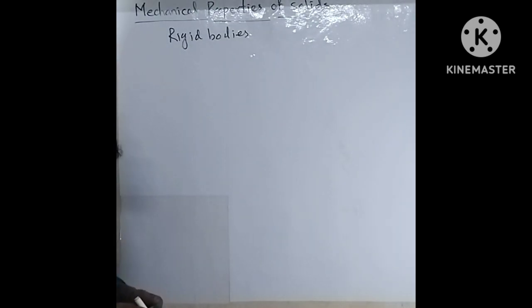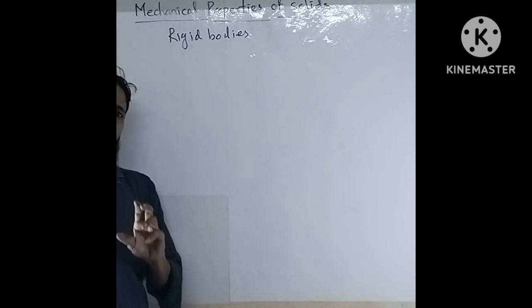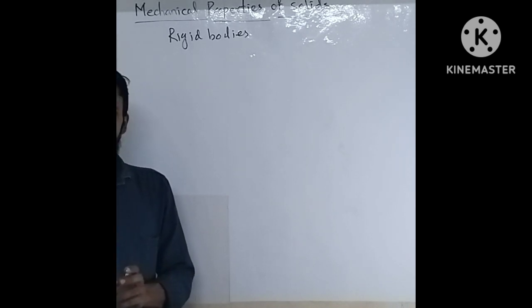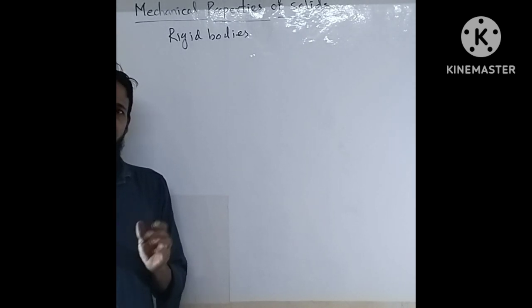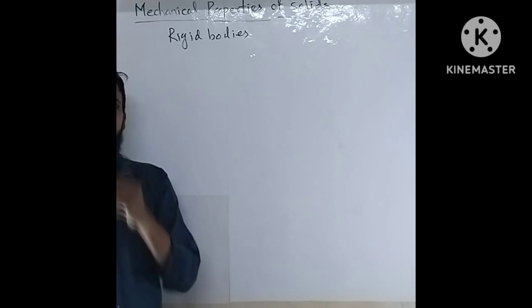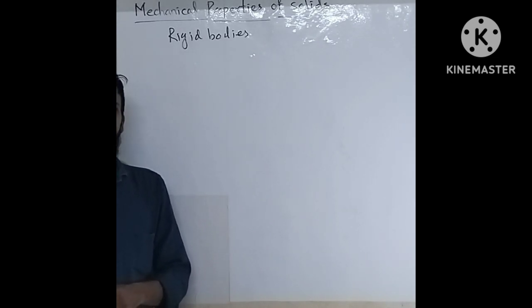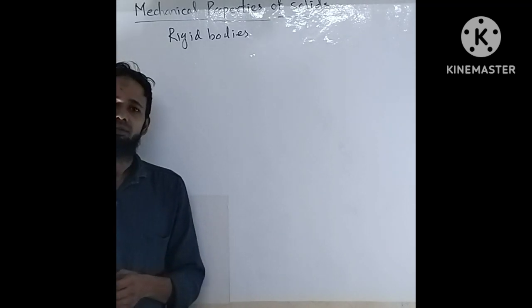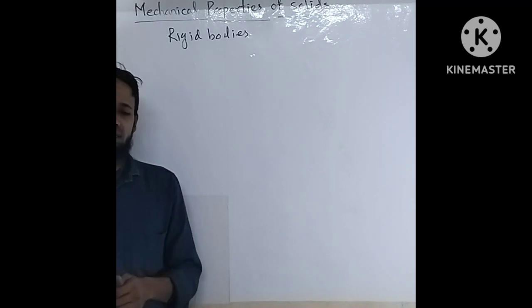Their molecular structure is such that the distance between the particles or molecules of a solid does not change. Therefore it is called a rigid body. Solid substances have different mechanical properties.